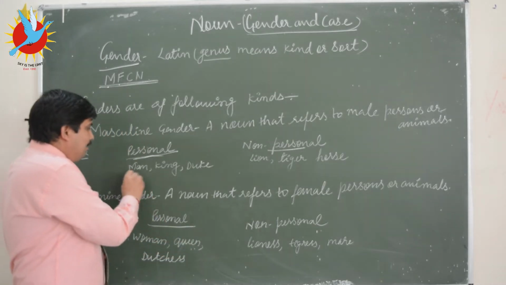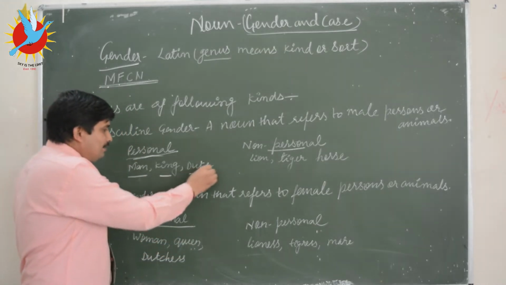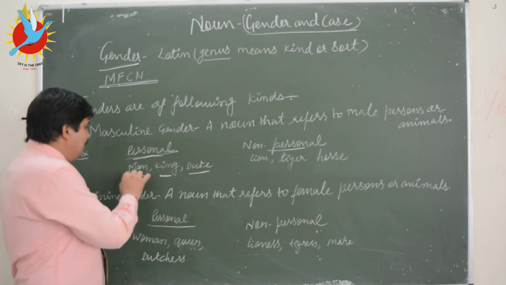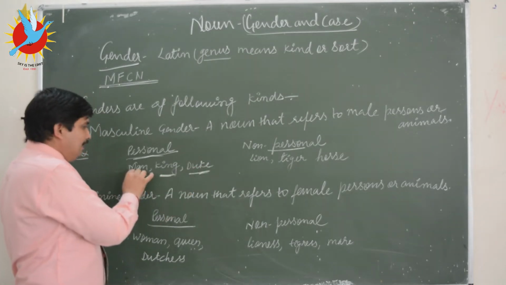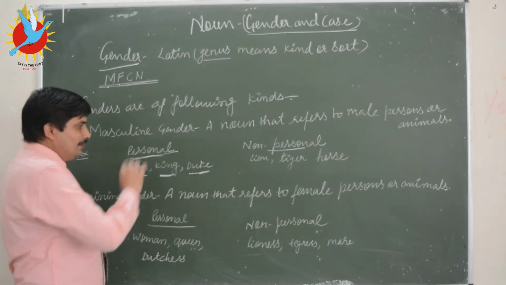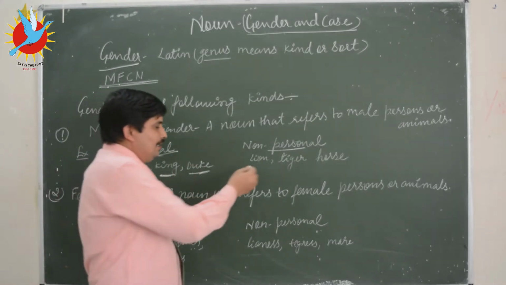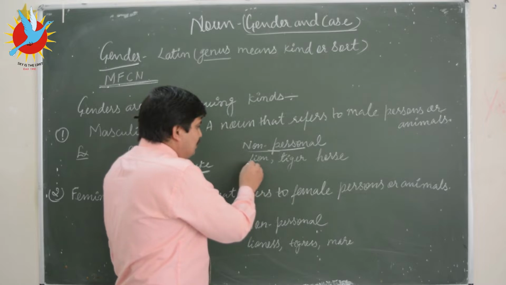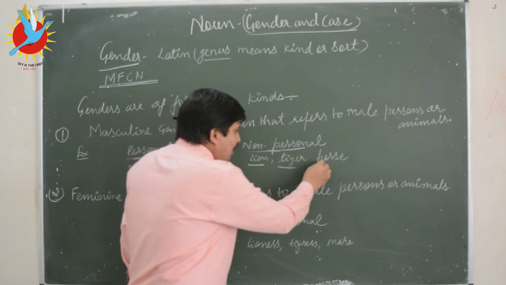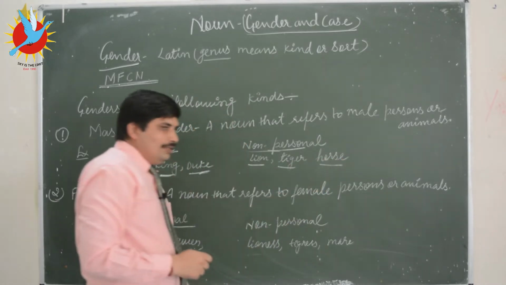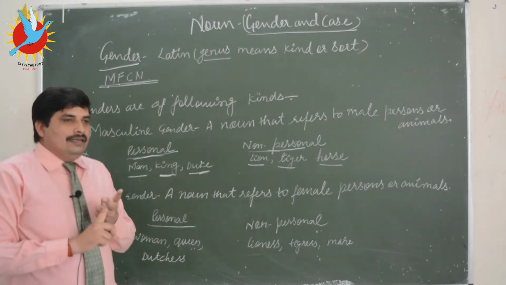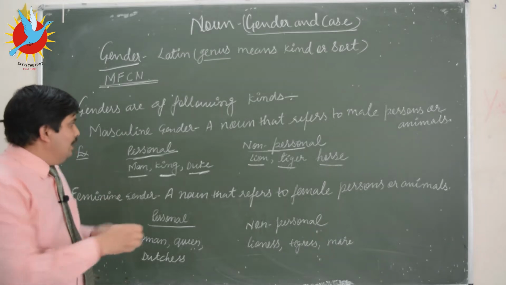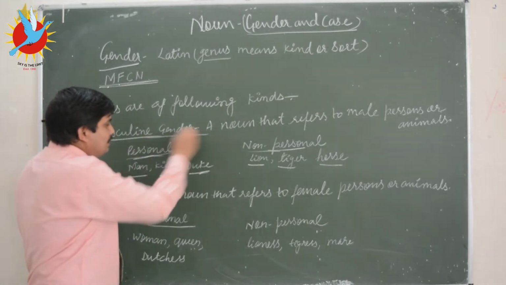In personal masculine gender, we have all the persons like man, king, duke. In non-personal gender, lion, tiger and horse. So all the male persons and animals are classified into masculine gender.